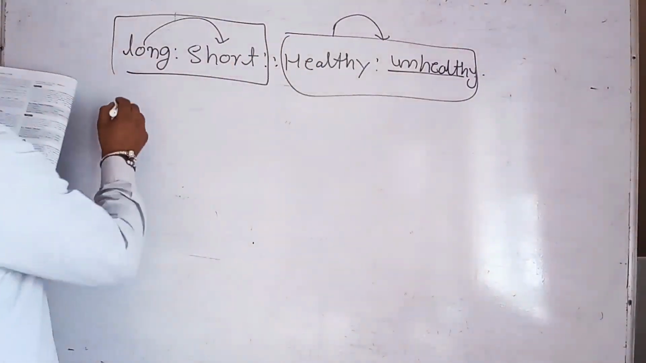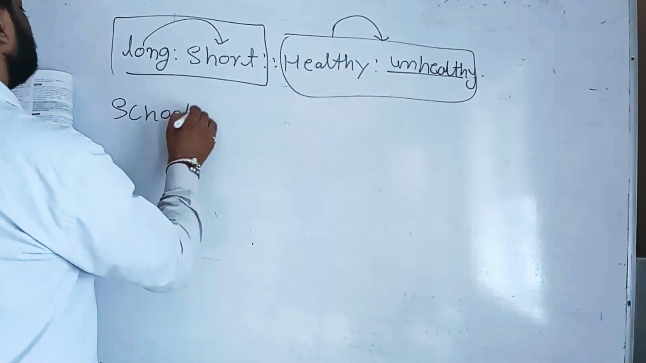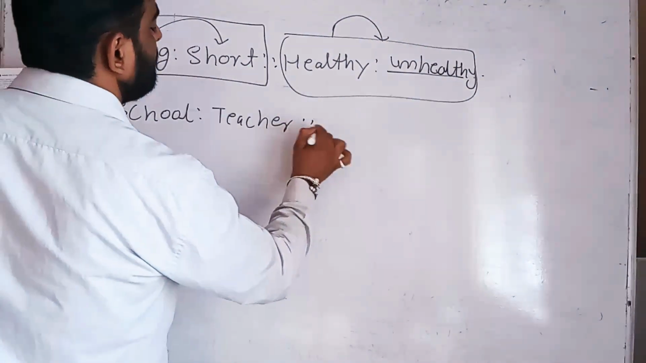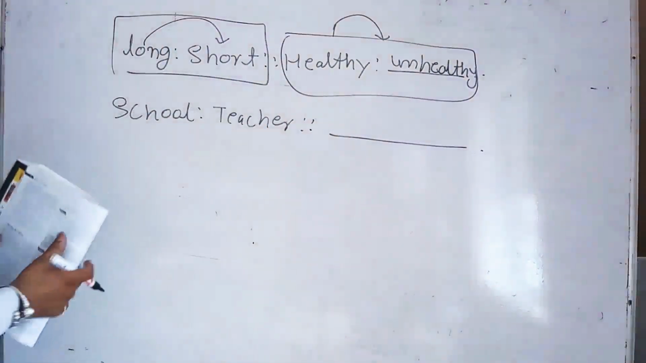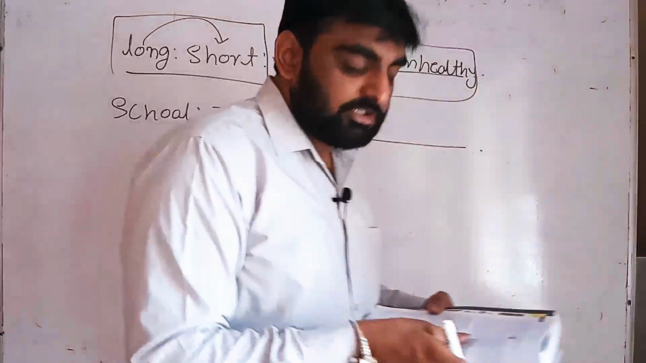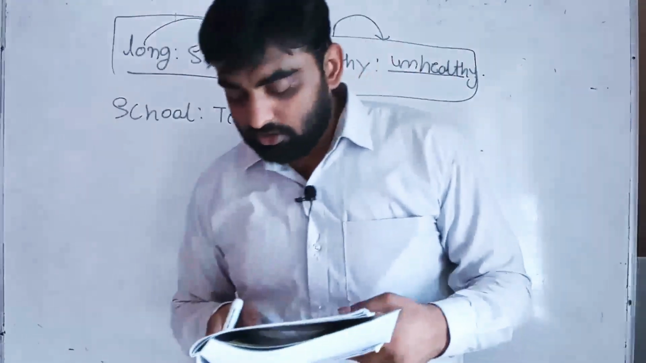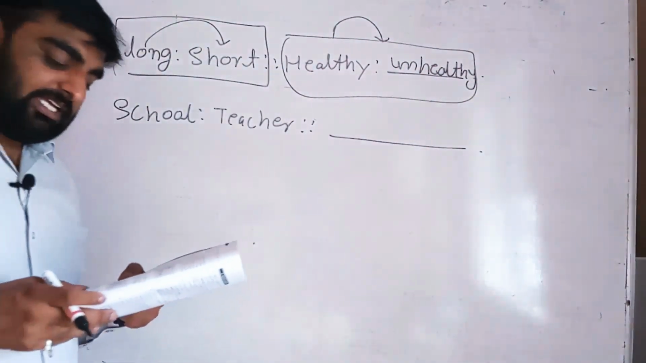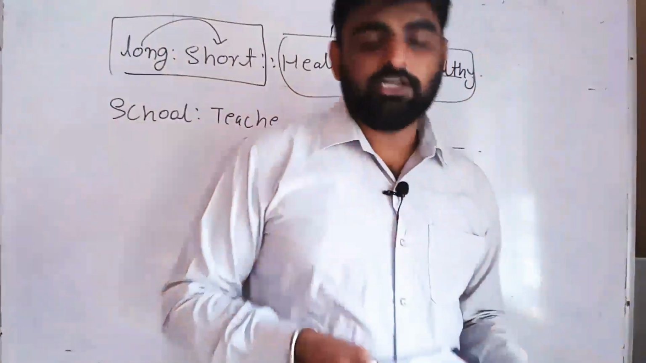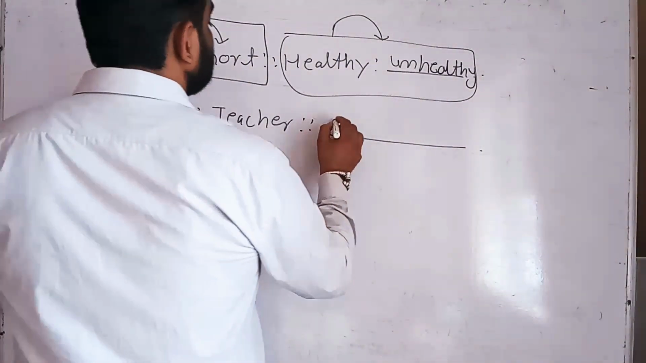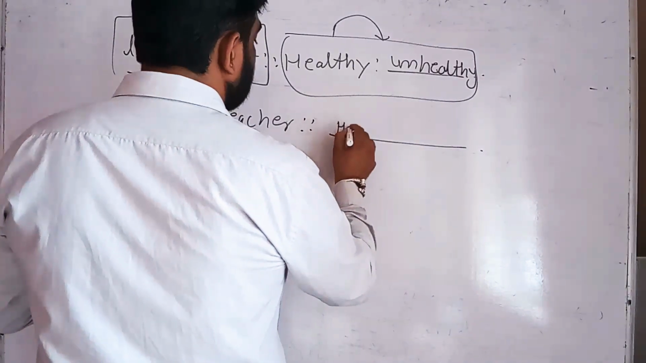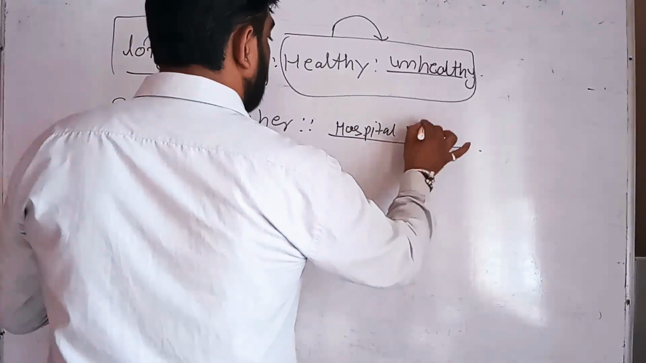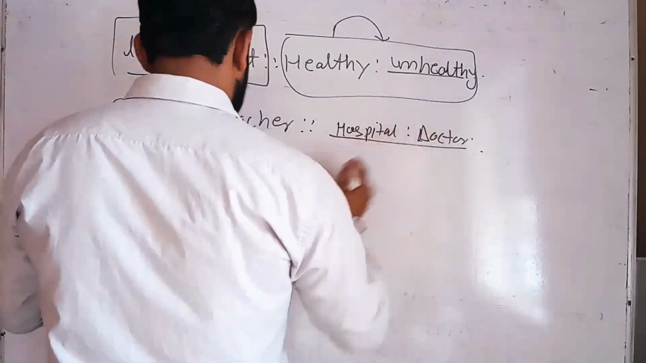The second type of question is school is to teacher as what? What is your answer? How is the teacher related to the school? The options are hospital and doctor, home and children, driver and car, and mechanic. A teacher teaches in a school. Similarly, a doctor treats patients in a hospital. So the answer is hospital and doctor.